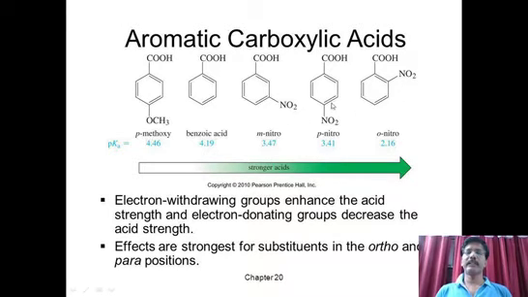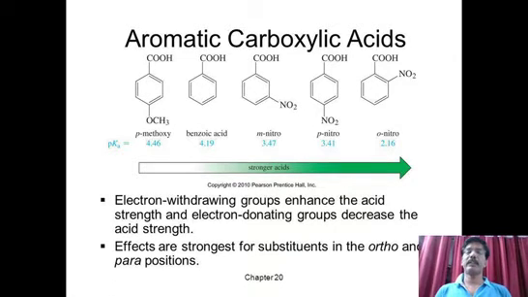When you look at these three structures, already we know that the nitro group can withdraw electrons from the ortho and para positions with respect to nitro. So this nitro can withdraw electrons from this ortho position, this other ortho position and this para position, but it cannot withdraw electrons from meta. Therefore, when the COOH group is in the meta position, its acidic character is less.